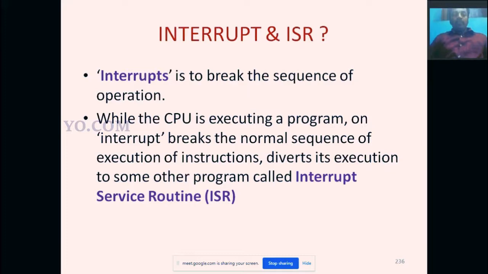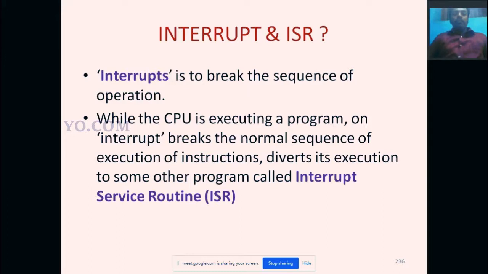Okay, an incoming call is displayed on the main screen. Right, so that is called an interrupt. An interrupt breaks a sequence of operations, or breaks the current operation. While the CPU is executing the program, the interrupt breaks the normal sequence of execution of instructions and diverts the CPU execution to some other program.